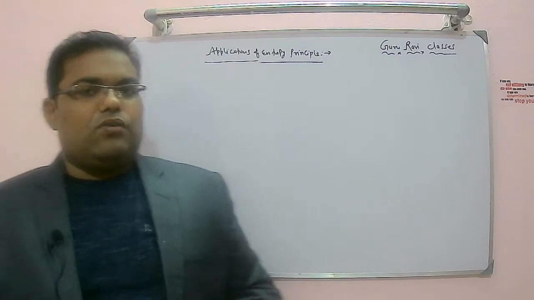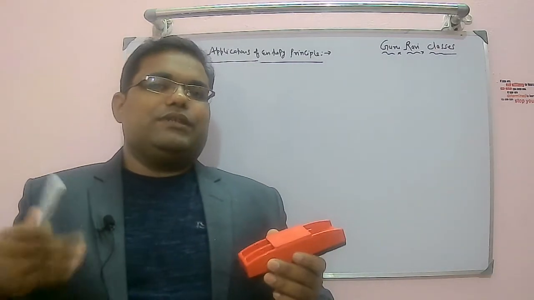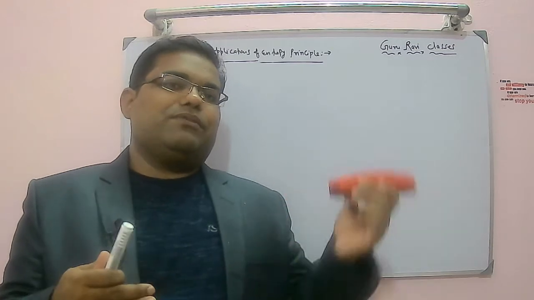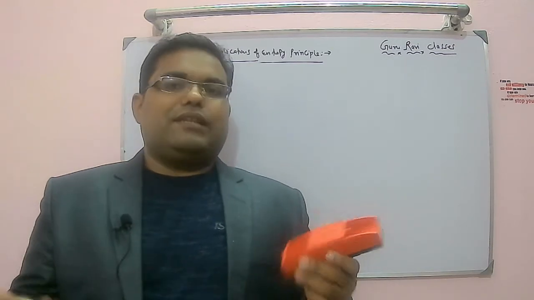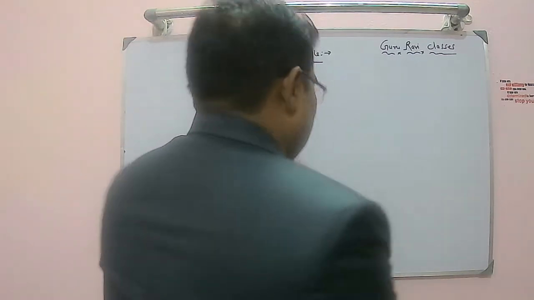Let us assume now between these two bodies a heat engine is operating and it is converting some part of the heat which is coming from the high temperature body into work, and the remainder heat is going to be rejected to body 2. So that is the case we are assuming now.